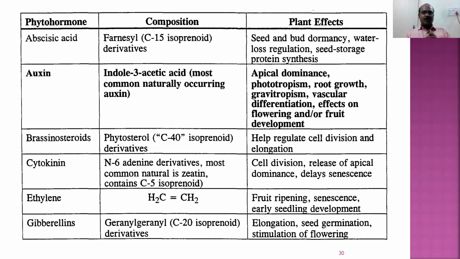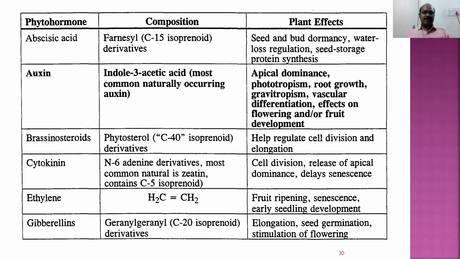We have cytokinin. Cytokinins are purine and pyrimidine derivatives. They are responsible for cell division, release of apical dominance, and delaying senescence. Delaying senescence means they stop the aging process. Ethylene, C2H4, is responsible for fruit ripening, senescence. So you can see cytokinins delay senescence. They prevent aging. Ethylene encourages aging. It is also responsible for early seedling development.